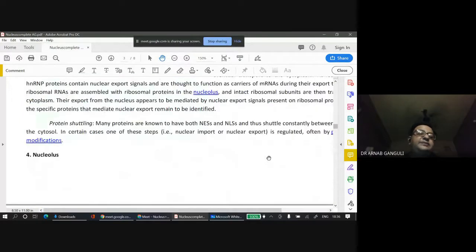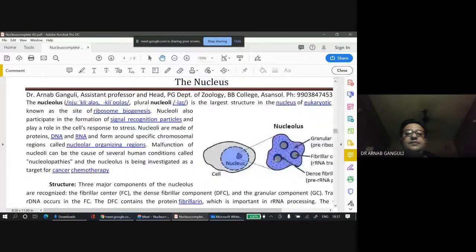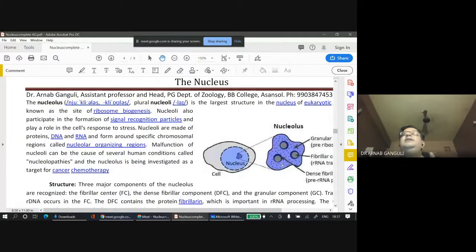Next, we come to the next part, which is known as nucleolar. Before I start, you are now clear why some proteins are nuclear and some proteins are cytoplasmic. If the nuclear protein has a very strong nuclear localization signal, a lot of it will go inside, and all the proteins once made in the cytoplasm or endoplasmic reticulum will go inside the nucleus of the cell and stay there, and it becomes a nuclear protein.